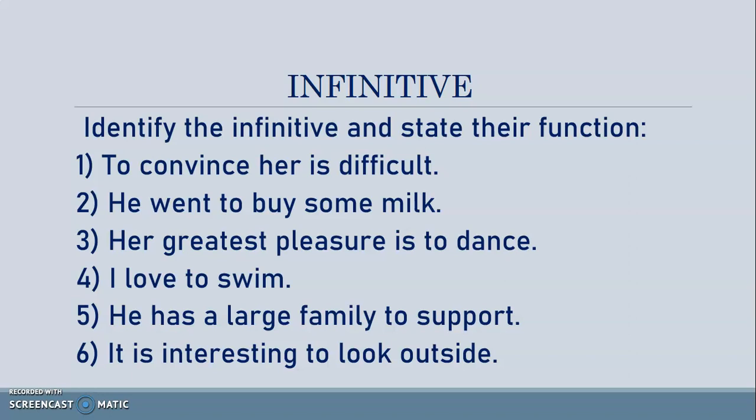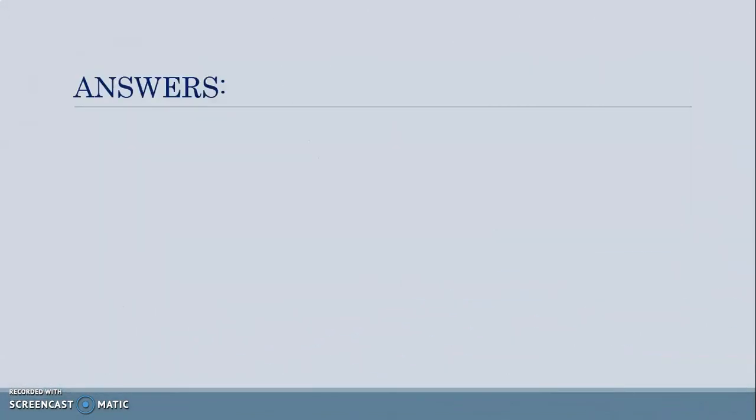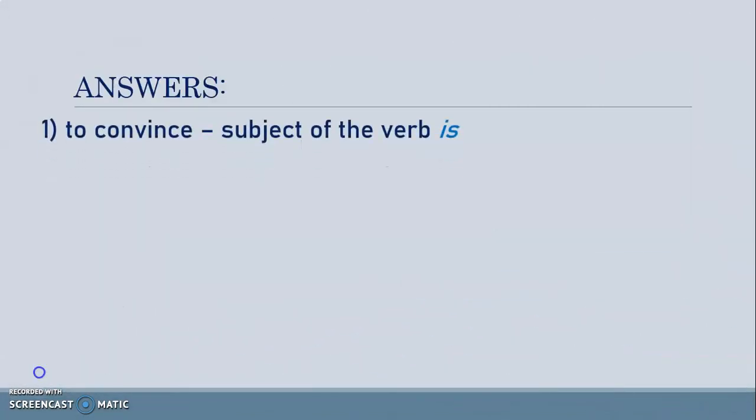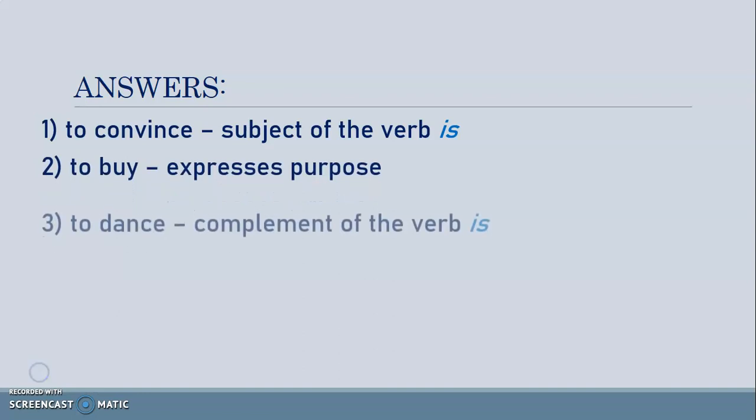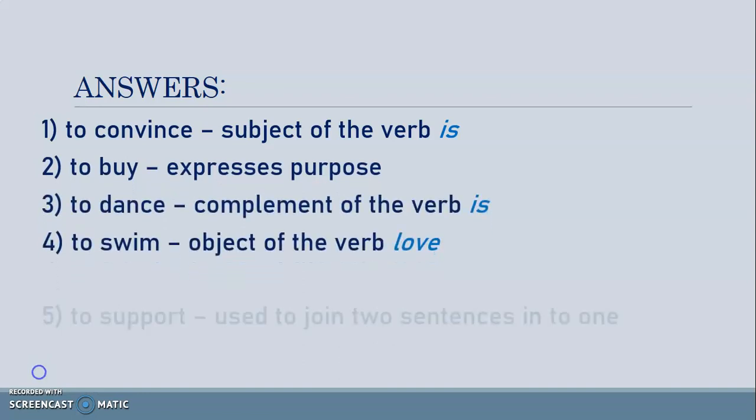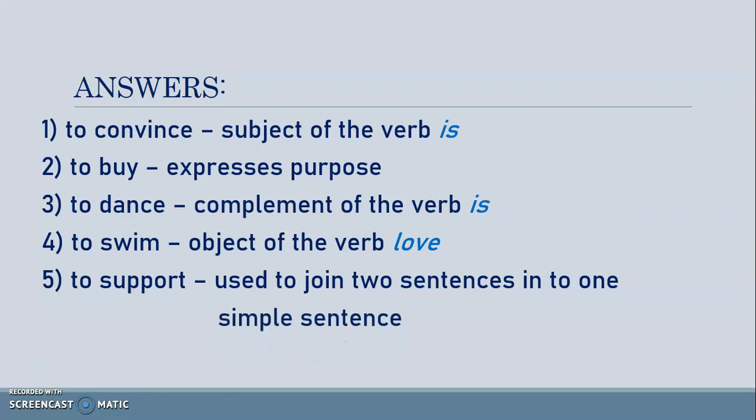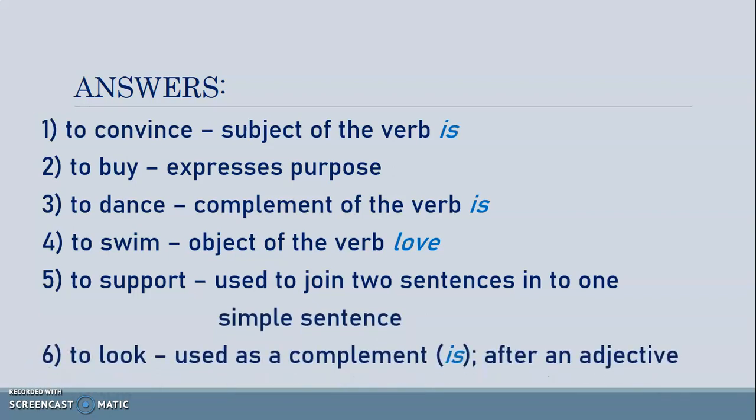In the sixth sentence also, to look is used as a complement but it is used after the adjective. Answers are given here for your reference. To support is used to join two sentences into one simple sentence.